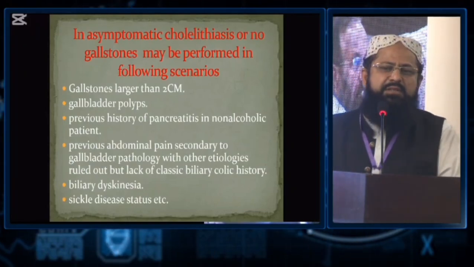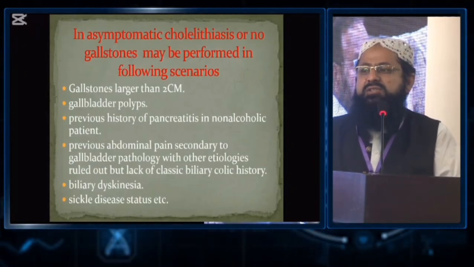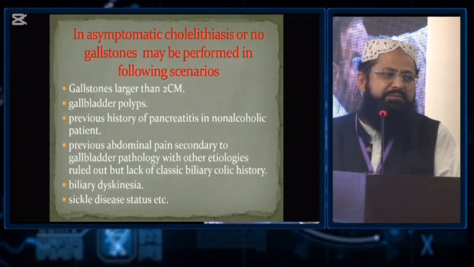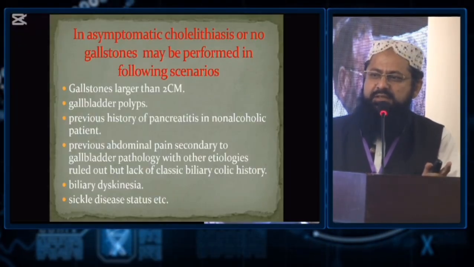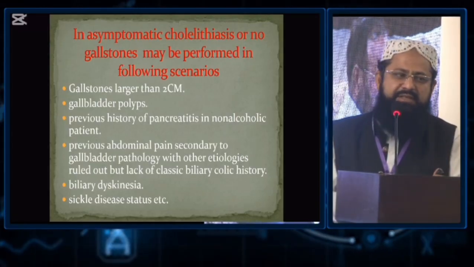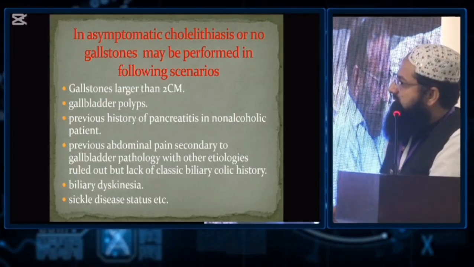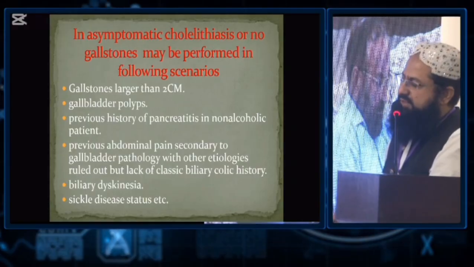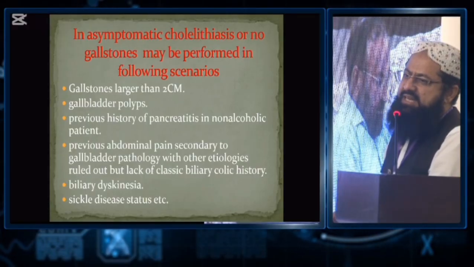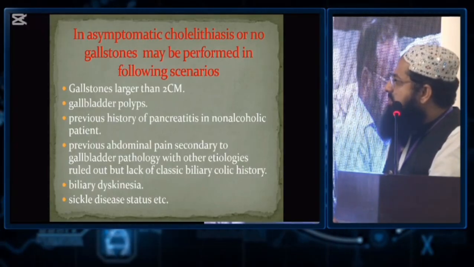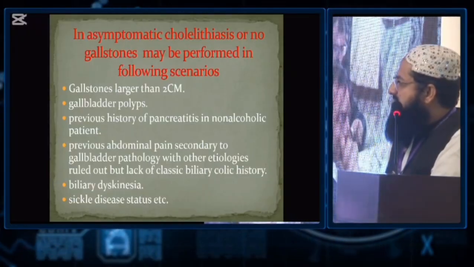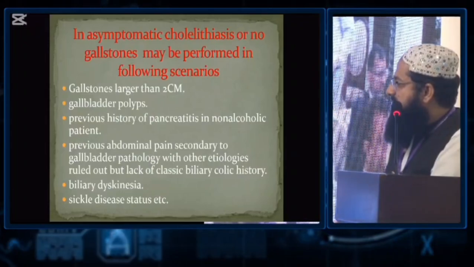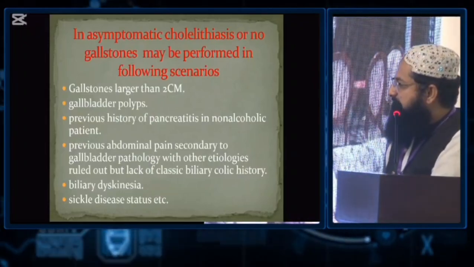In asymptomatic cholelithiasis or no gallstones, cholecystectomy may be performed in the following patients. If the patient has no cholelithiasis, the patient is asymptomatic. These are the main important things you have to understand: a gallstone larger than 2 centimeters, gallbladder polyps, previous history of pancreatitis in non-alcoholic patients, previous abdominal pain secondary to gallbladder pathology with other etiologies, and biliary dyskinesia and sickle cell disease status.